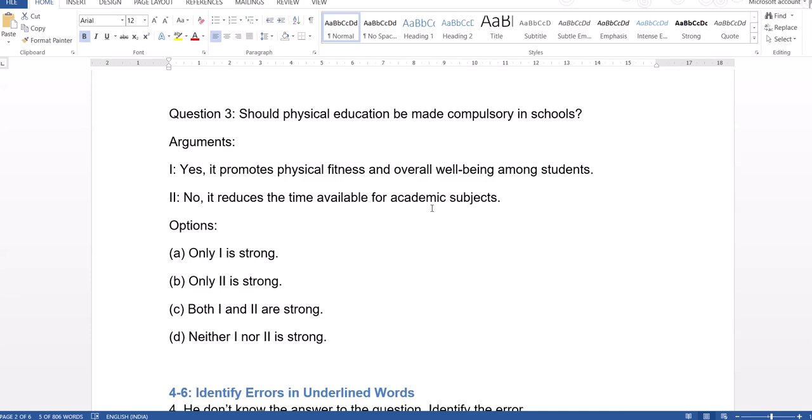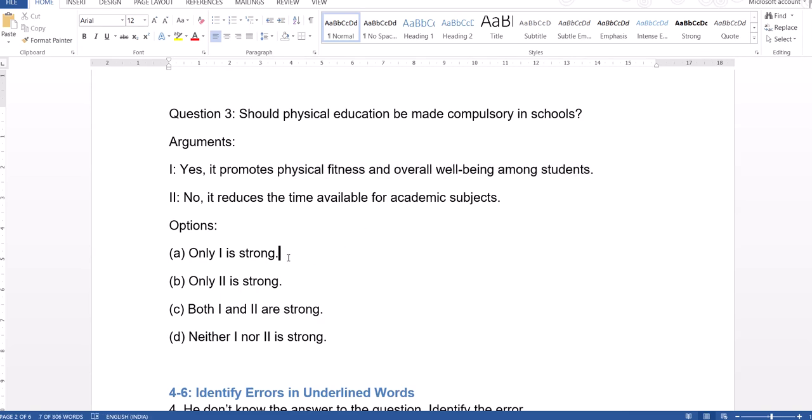Again, here there may be partial truth in it reduces the time available for academic subjects, but the whole purpose of physical education, that is being implemented in all the schools, is to promote physical fitness and overall well-being among students.